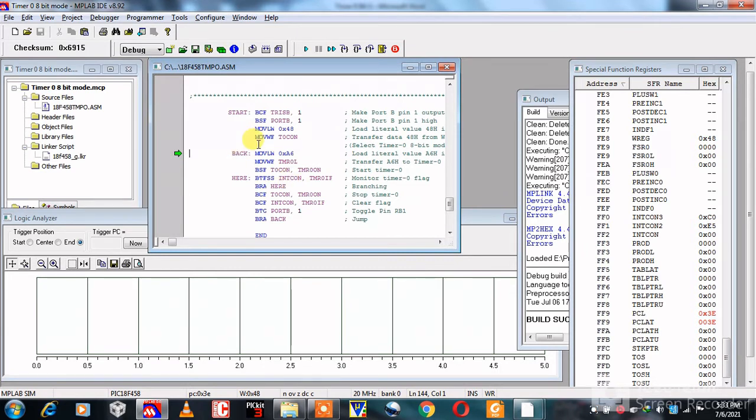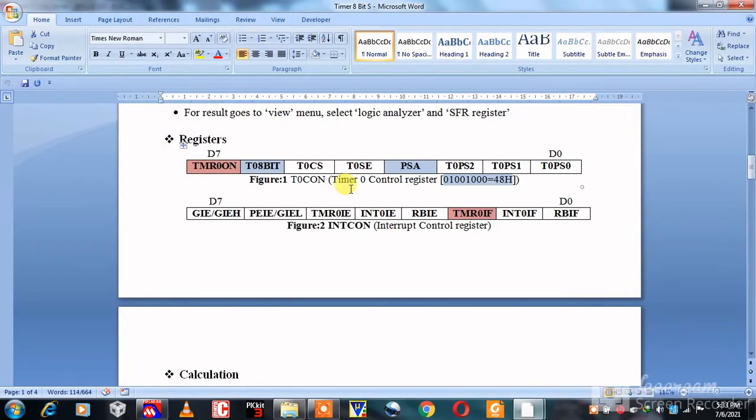Then the next instruction is MOVWF T0CON. The value of the working register, 48H, is sent to the Timer 0 control register. Because of 48, we select T0 8-bit mode and the PSA bit. The PSA bit bypasses the prescaler.